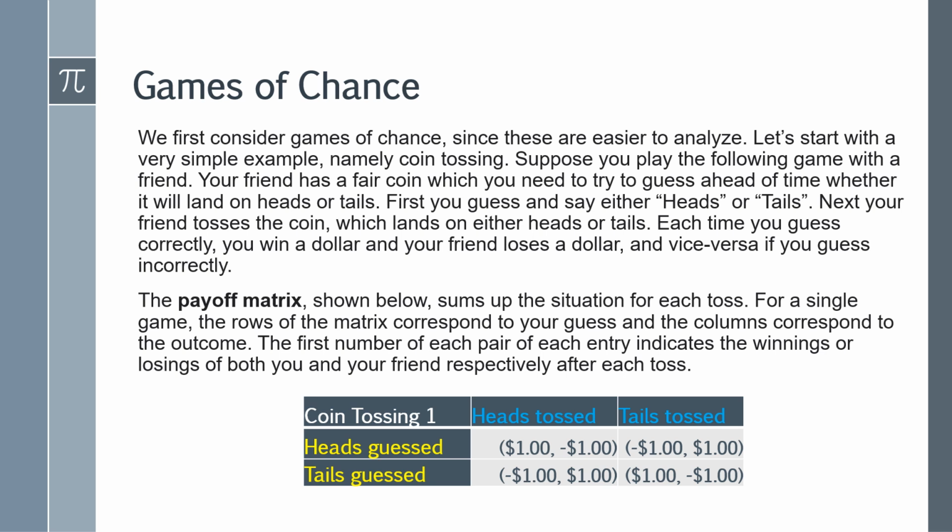The payoff matrix, shown below, sums up the situation for each toss. For a single game, the rows of the matrix correspond to your guess, and the columns correspond to the outcome. The first number of each pair of each entry indicates the winnings or losings of both you and your friend, respectively, after each toss.